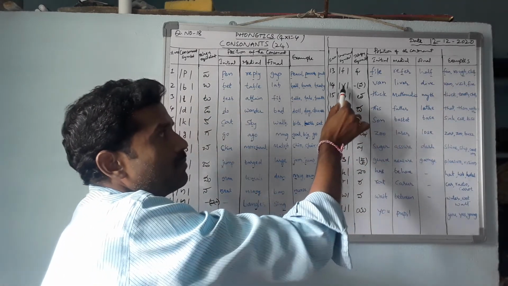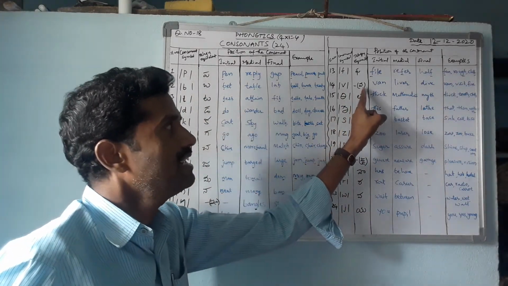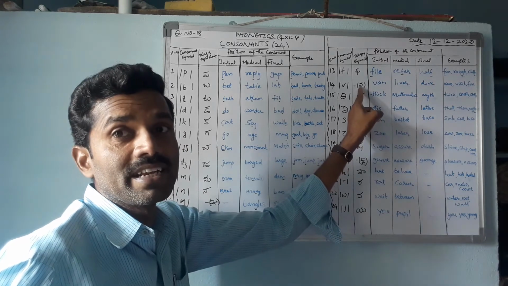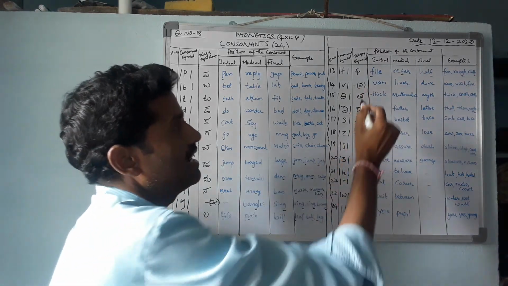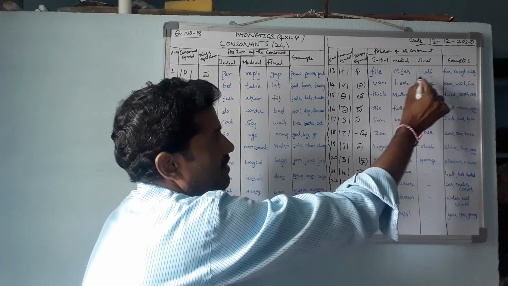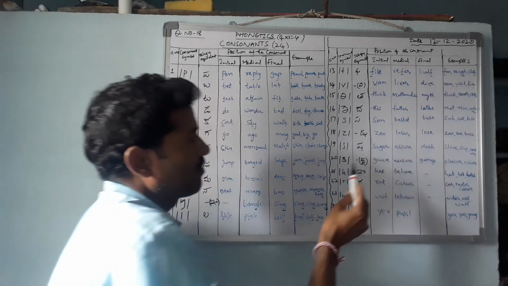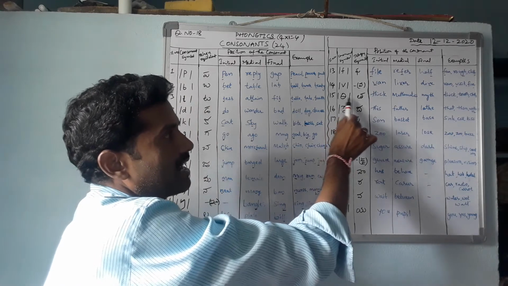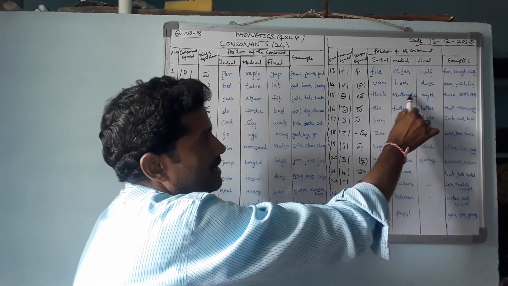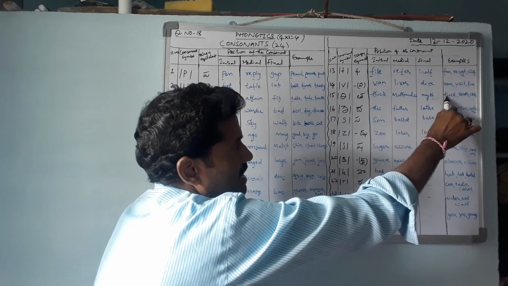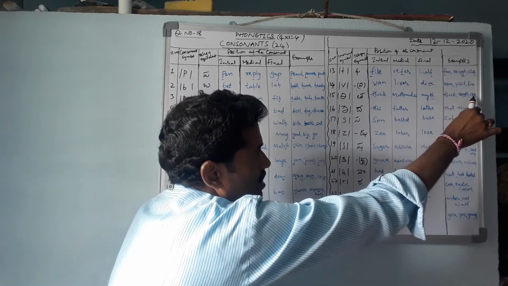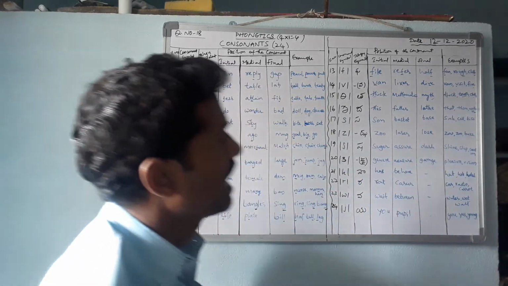This is the symbol of nearly va. Actually, this is not perfectly va. Like in the initial position: van, liver, dive, visit, fire. Here, this is the symbol of tha: thick, mathematics, truth, cloud.